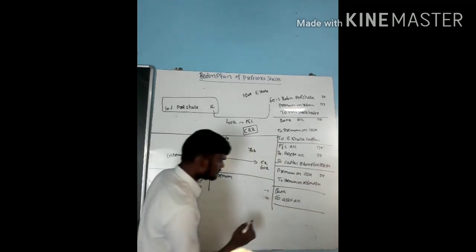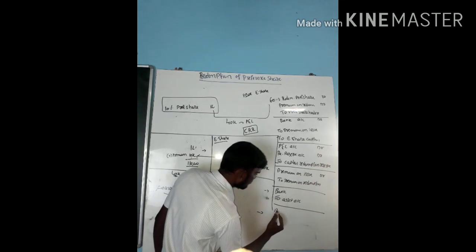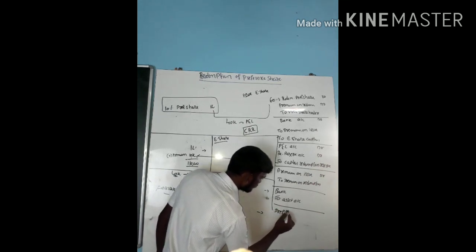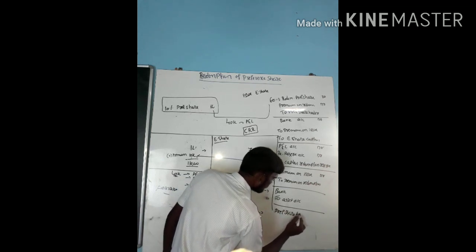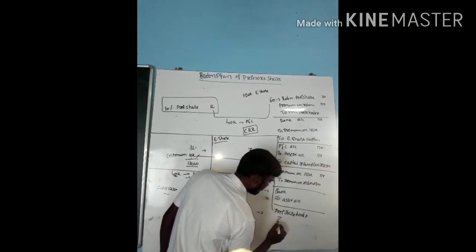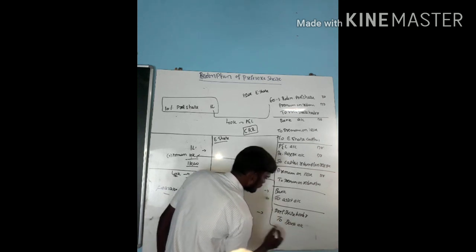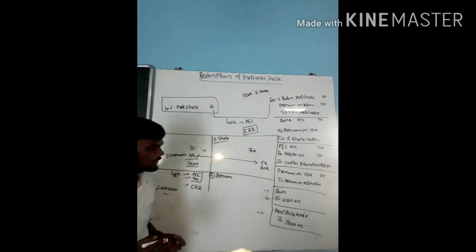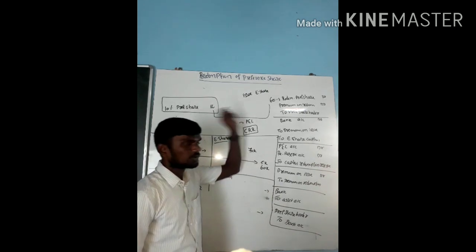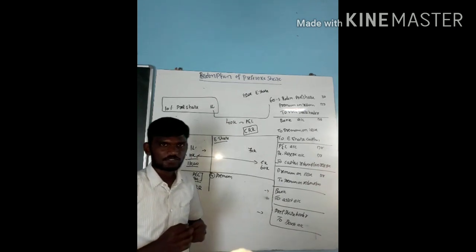Next one, last entry, that is preference shares account debit to bank account. These are the entries we have to follow for redemption of preferences.